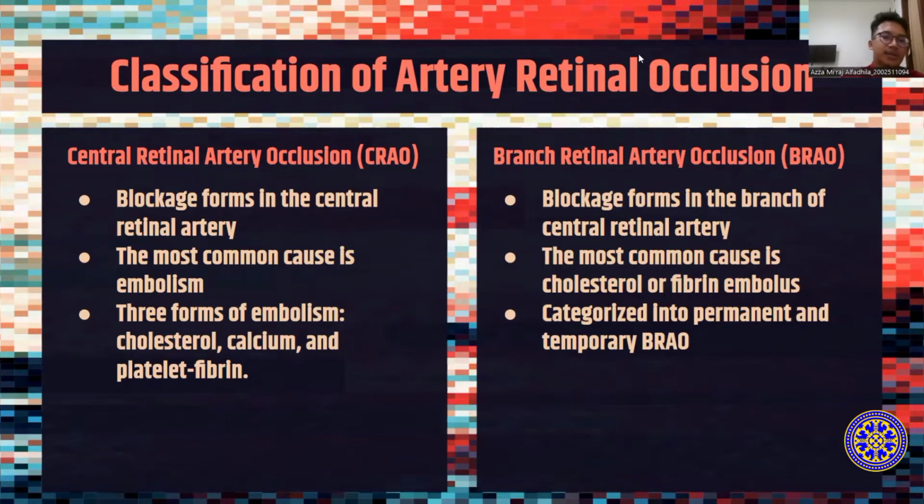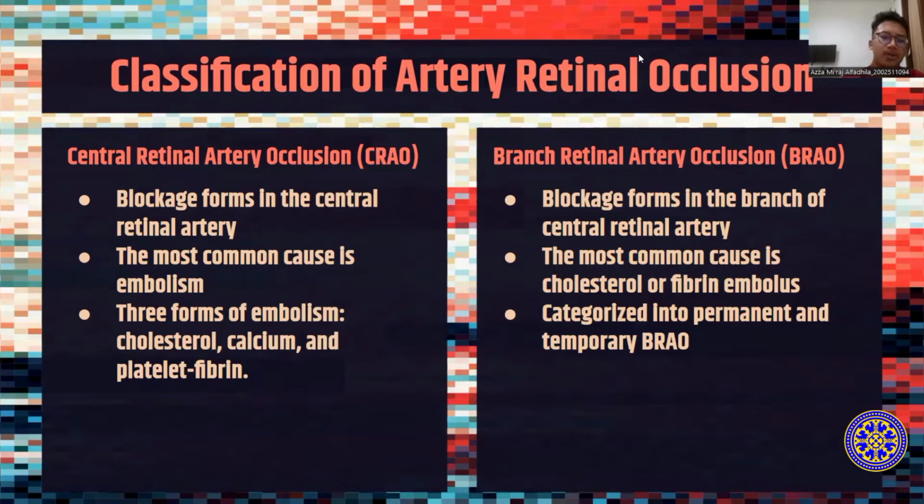Artery retinal occlusion can be classified into two types: central retinal artery occlusion or CRAO and branch retinal artery occlusion or BRAO. CRAO occurs when a blockage forms in the central retinal artery, with embolus being the most common cause. It causes sudden painless unilateral vision loss. CRAO can be caused by three forms of embolism: cholesterol, calcium, and platelet fibrin.